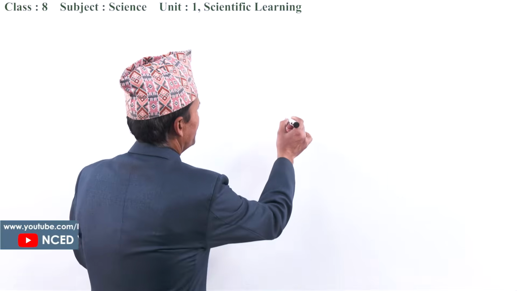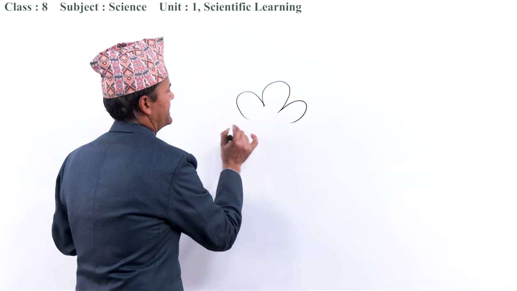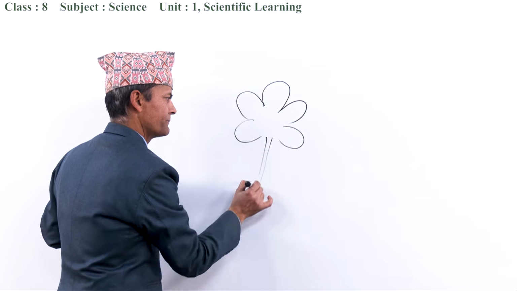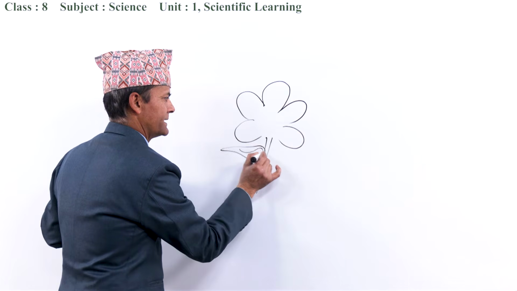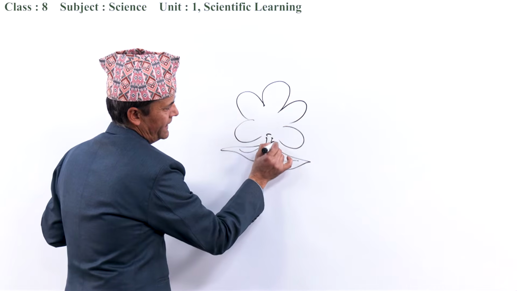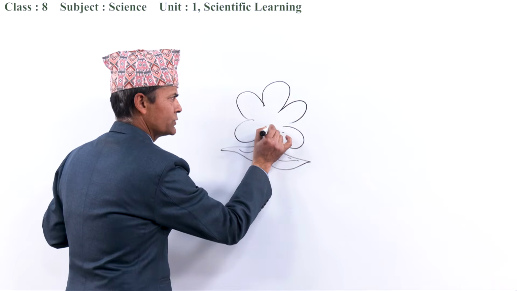Do you know? A flower has different parts. Do you know the parts of a flower? Yes, what is this? This is a leaf, and below the flower there is a calyx, and the corolla.